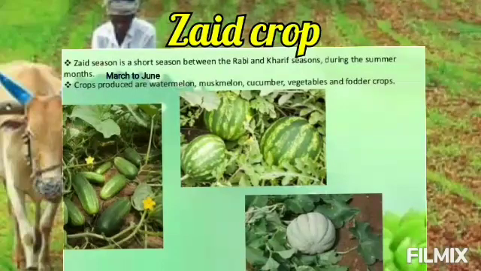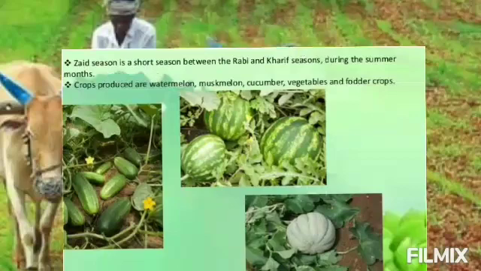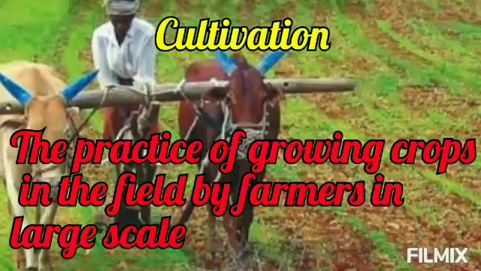Zaid crop. Zaid season is a short season between the Rabi and Kharif season. During the summer months, crops produced are watermelon, muskmelon, cucumber, vegetables, and fodder crops.